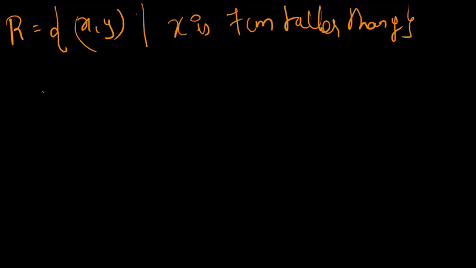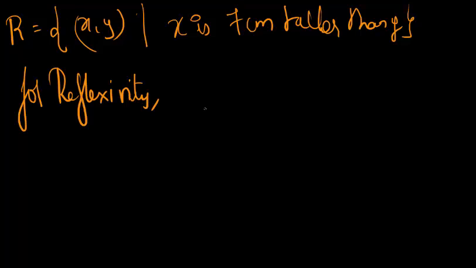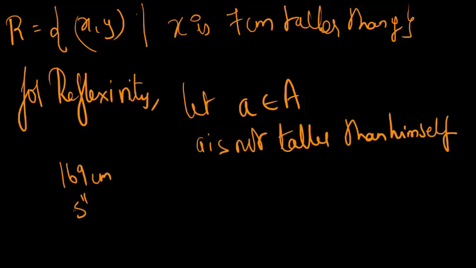I'm going to actually try and prove this for you for reflexivity. Okay, let a belong to capital A. I'm taking up a person from that particular town, and I'm naming him as a. Can I be taller than myself? Whatever the measurement is, can I be taller than that? No, I cannot be. This is a scale, and can this scale be taller than itself? It doesn't make sense. Then it's going to be taller and taller and taller, and it's going to keep on growing. That doesn't make sense.